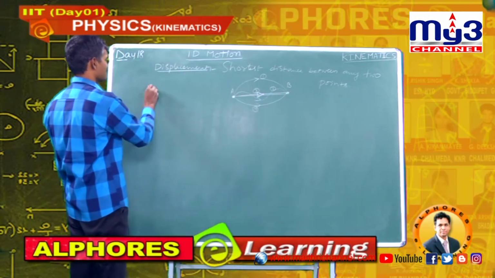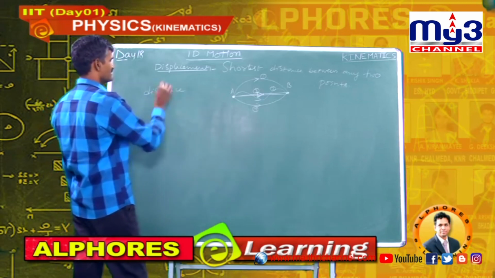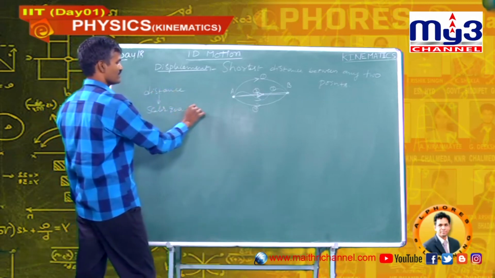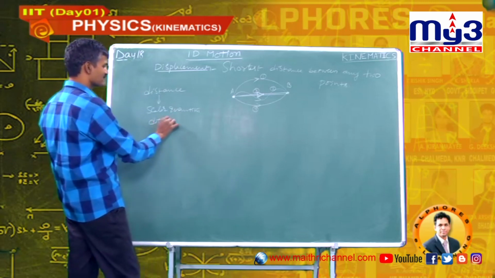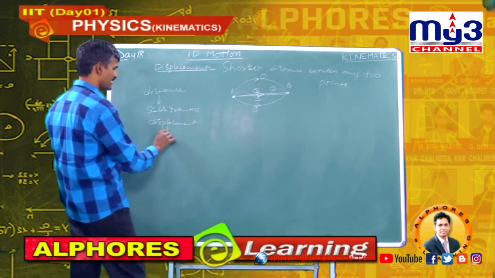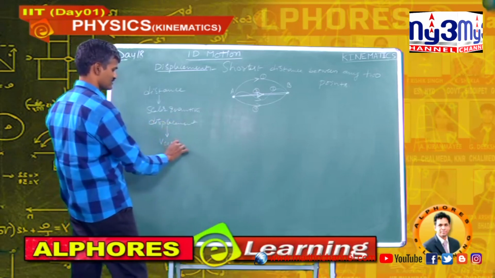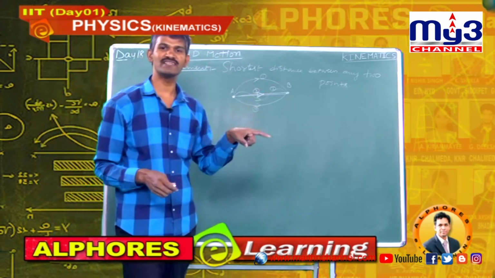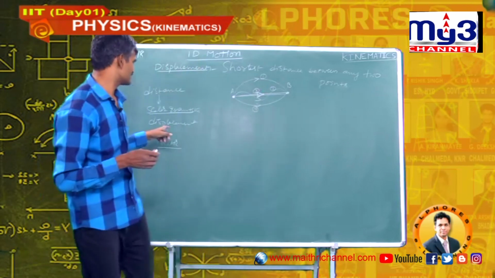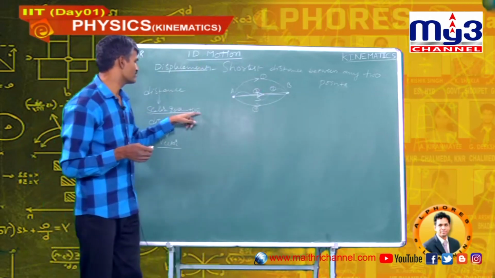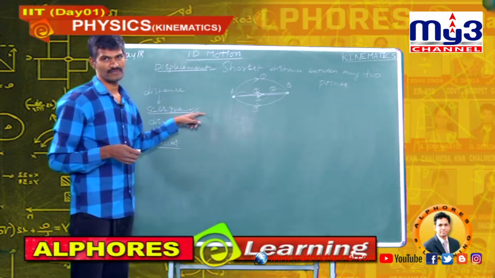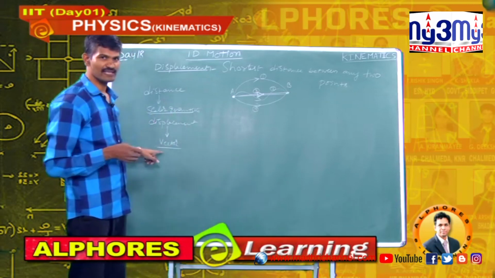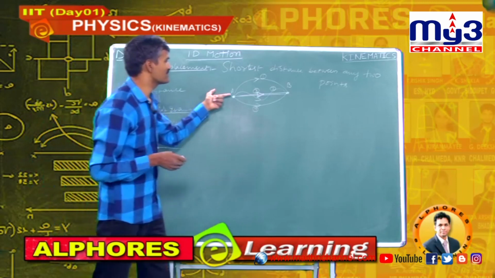What is the difference between distance and displacement? Distance is a scalar quantity, whereas displacement is a vector quantity. Students, you have to catch one point. Distance is a scalar quantity and displacement is a vector quantity. Distance is a scalar quantity, so here no need to bother about the direction of travelling of the body or particle. Here we have to mention the direction, in which direction the body is moving.